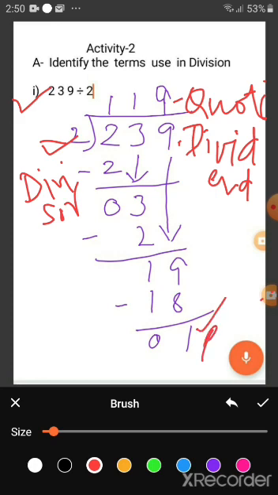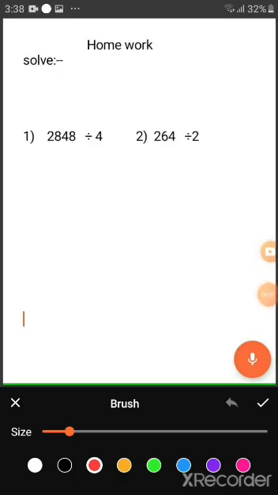Now you see here 1 is written. What is 1? Yes, very good student. 1 is the remainder. I hope you all understand these terms: divisor, dividend, quotient and remainder. These 4 terms we use in division.